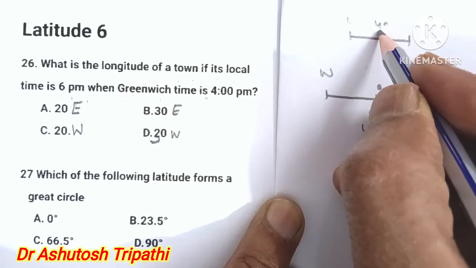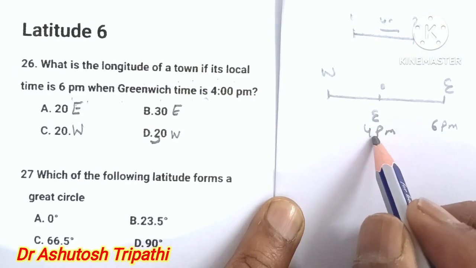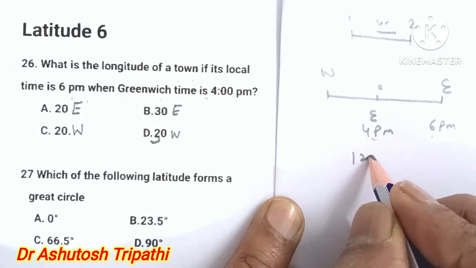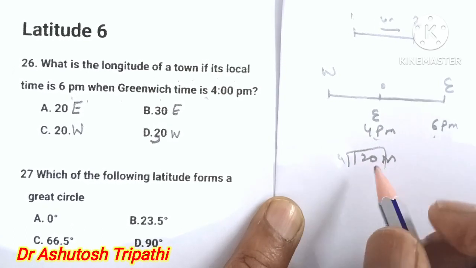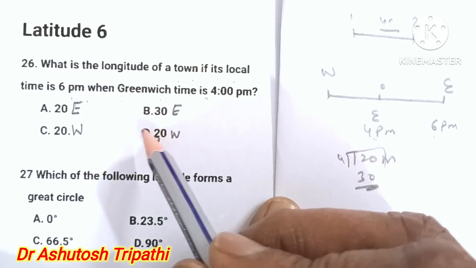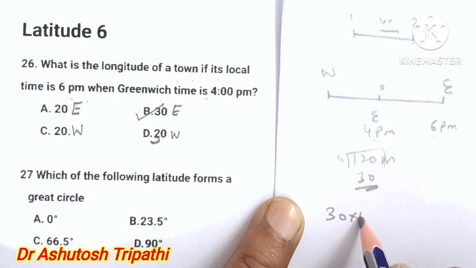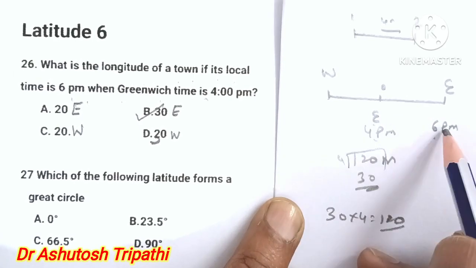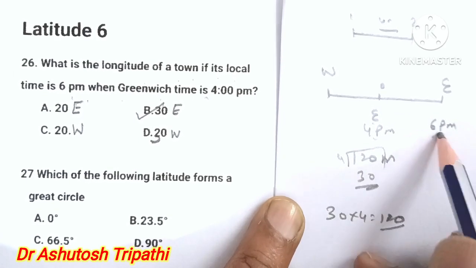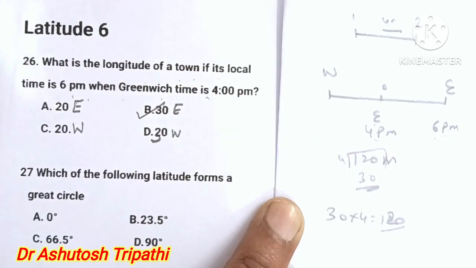Now we know that the difference between one longitude and the next is 4 minutes. The difference between 4 p.m. and 6 p.m. is 120 minutes. If you divide it by 4, you get 30. So which answer is correct? 30 degree east is the correct answer. How? 30 into 4 equals 120 minutes. The difference between the Greenwich time and the local town is 2 hours, which means 120 minutes. So the answer is B, 30 degree east.